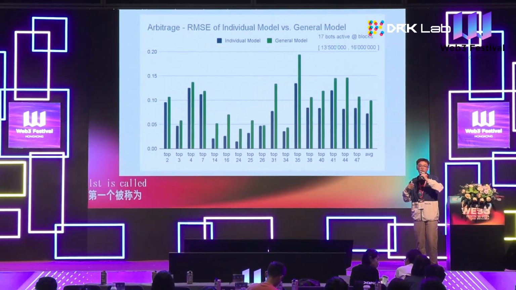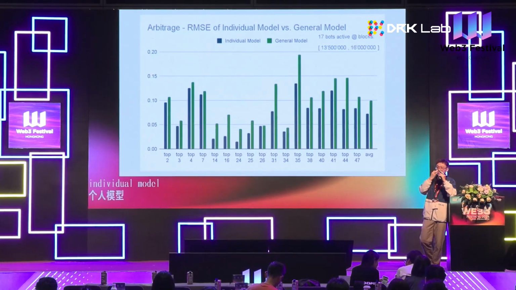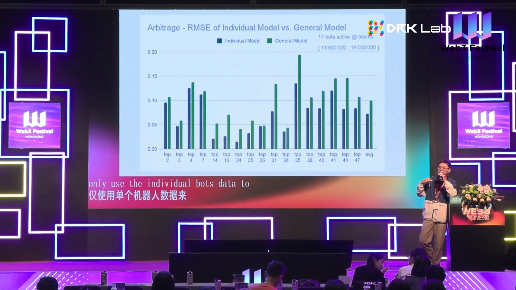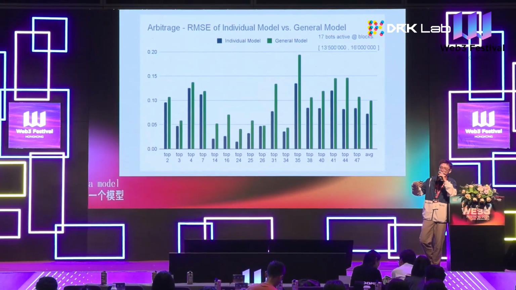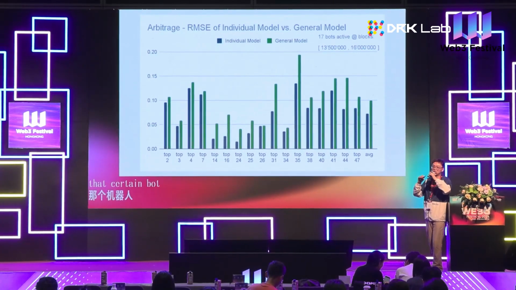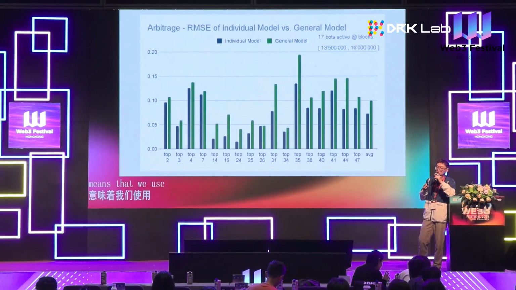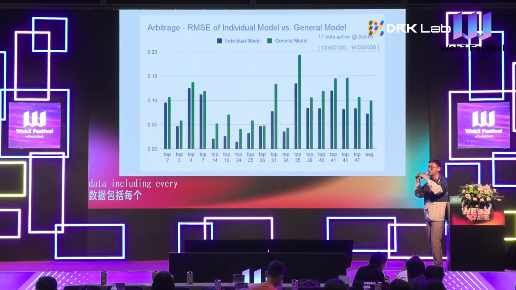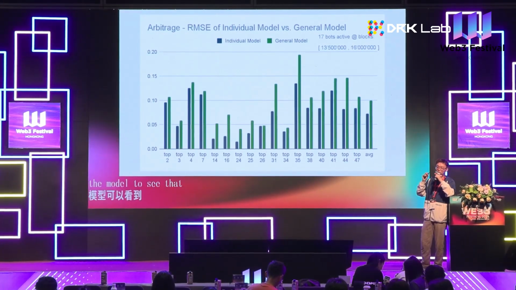The individual model means that we only use the individual bot's data to train the model, to see whether we can predict the bidding strategies of that certain bot correctly. And we also use the general model, which means that we use all the market data, including every bot, to train the model to see whether it can predict the bribe ratio of each bot.